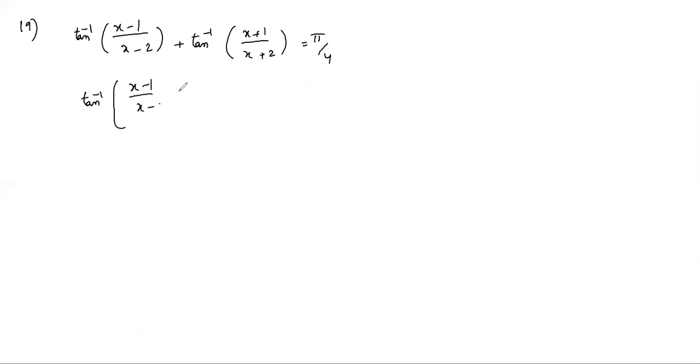Tan inverse x minus 1 by x minus 2 plus tan inverse x plus 1 by x plus 2 equals to π/4. What are the values of x? Tan inverse x plus tan inverse y is tan inverse x plus y by 1 minus xy.